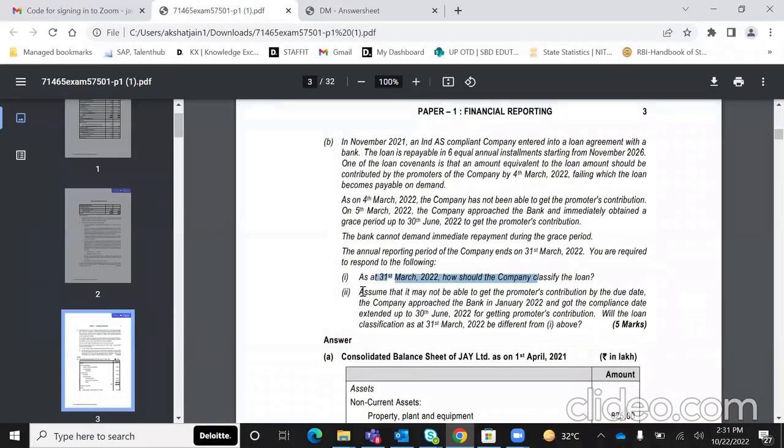Now in the second part, assume that it may not be able to get the promoter's contribution by the due date, and hence it got the compliance date extended to after the reporting date. So will the loan at the reporting date be classified as current or non-current?